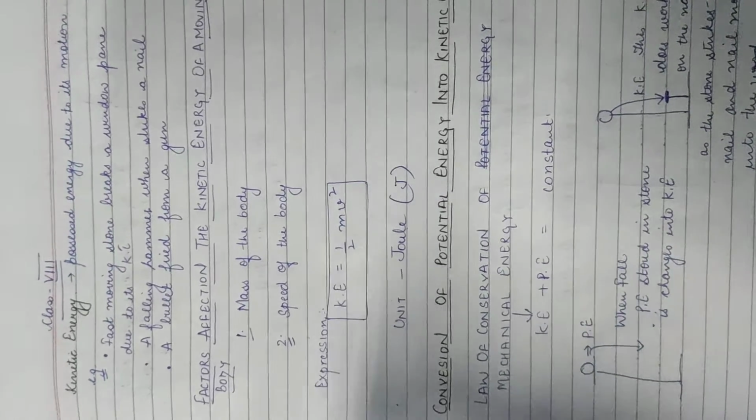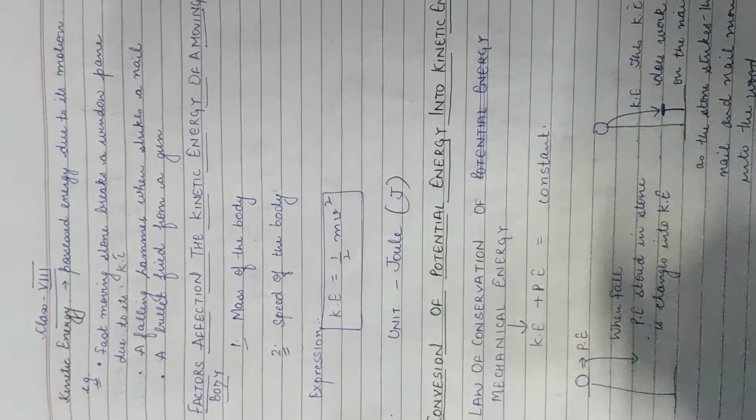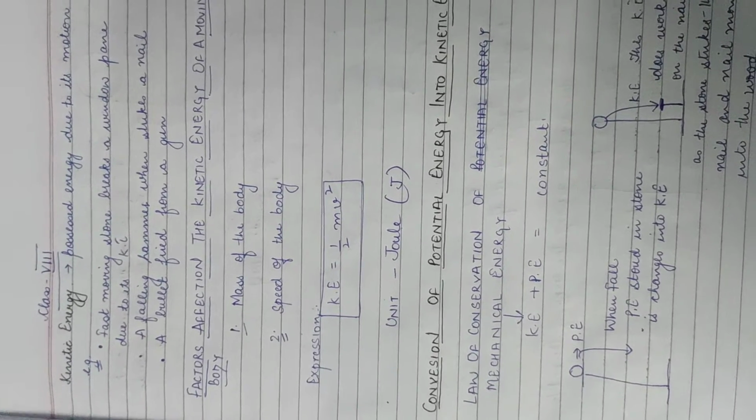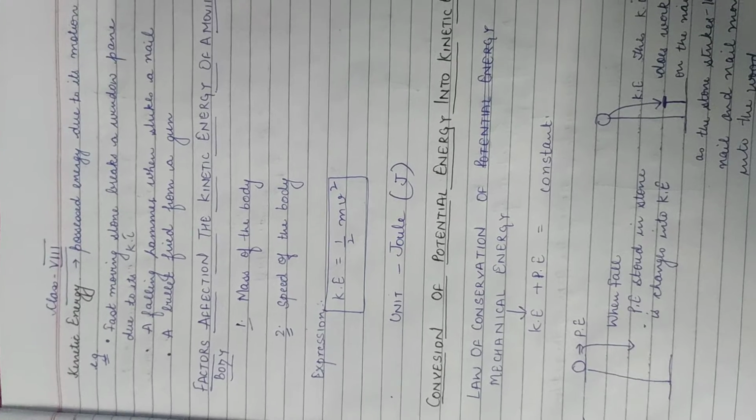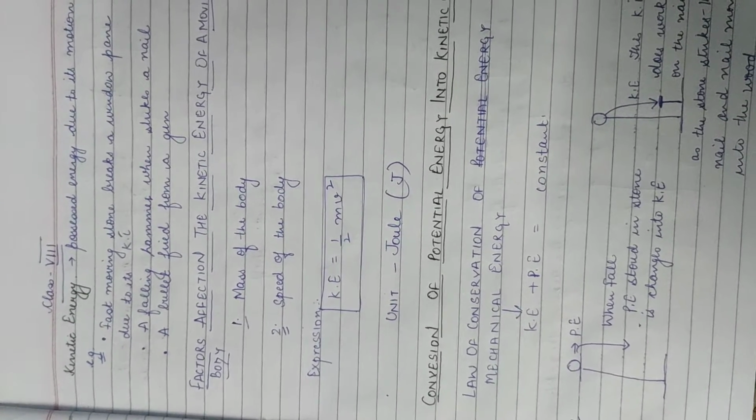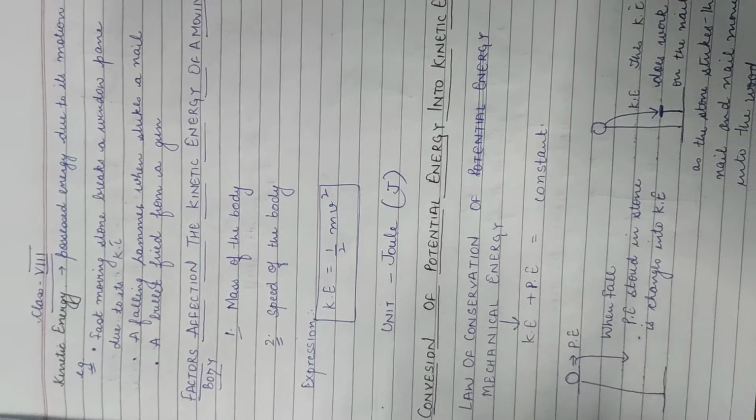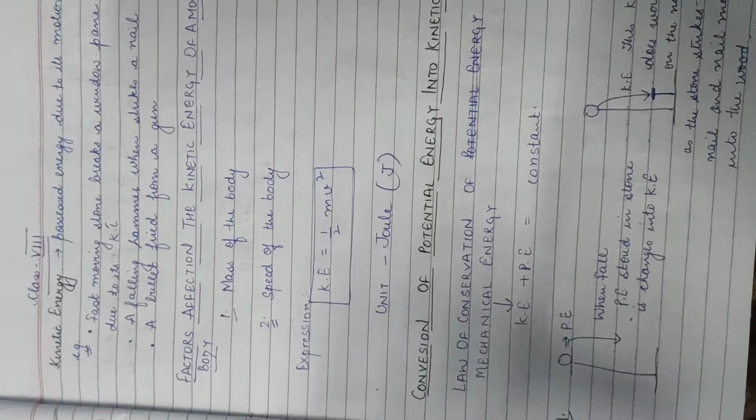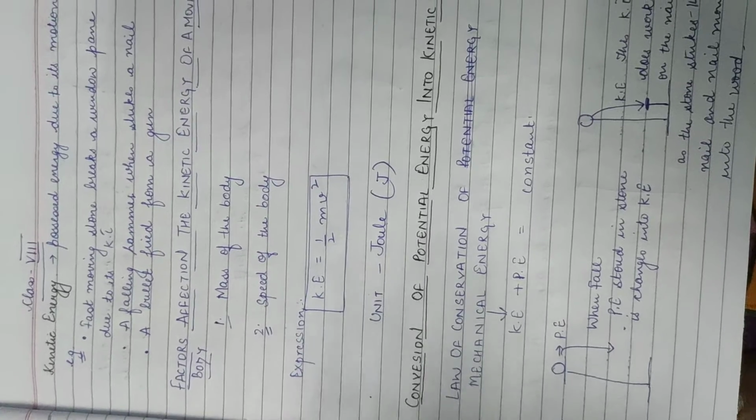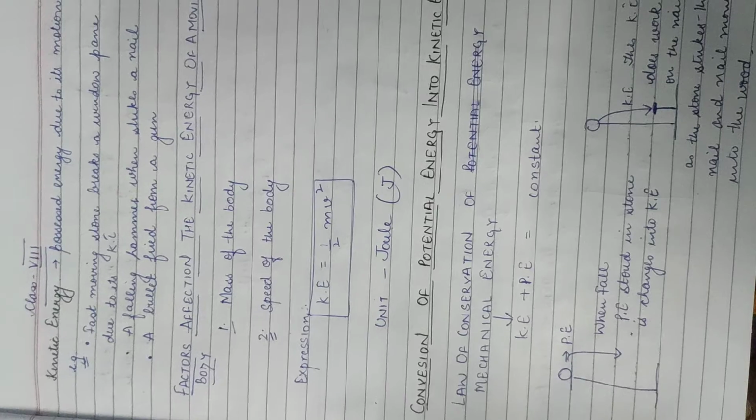Fine. So now what are the factors which are actually affecting the kinetic energy of a moving body? There are two important things which affect the kinetic energy of a moving body. The first one is the mass of the body, and the second one is the speed of the body. Greater the mass of the body, higher its kinetic energy. I give you a very simple example. Suppose you are playing cricket. Fine. You are having one leather ball and another one you are having a rubber ball.